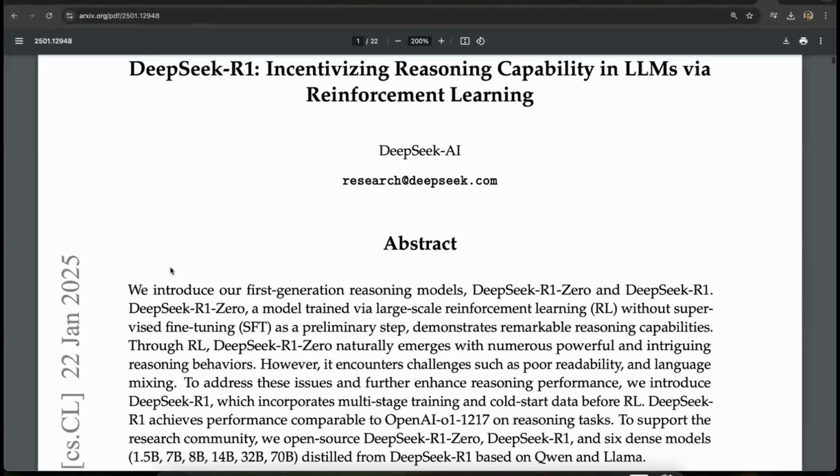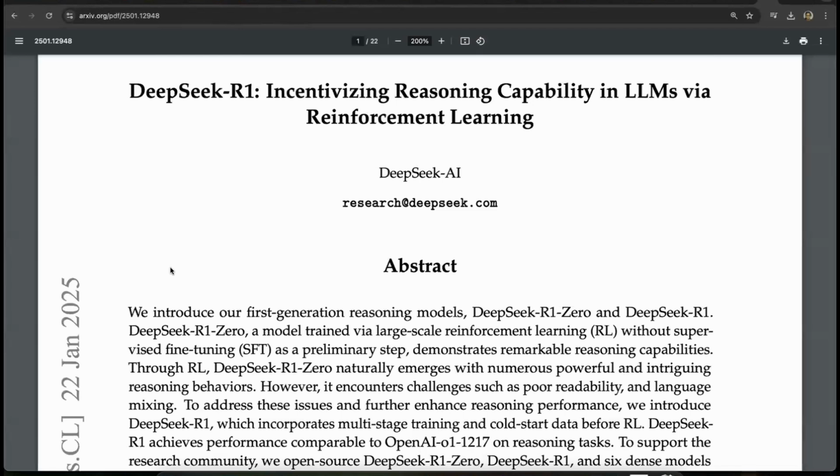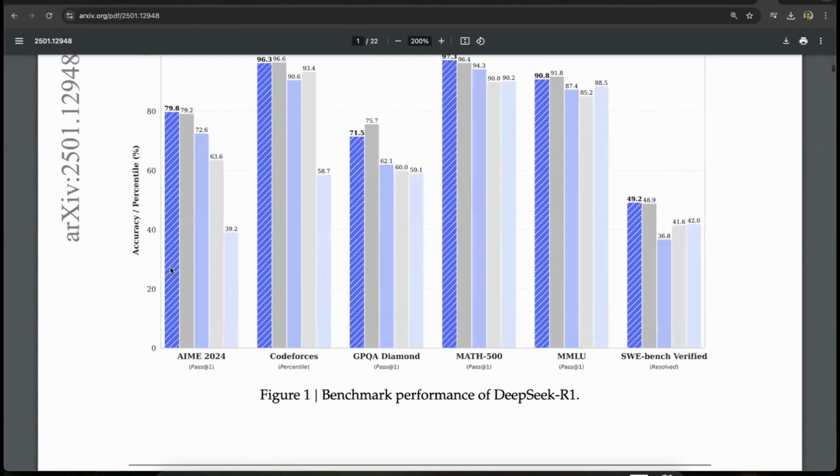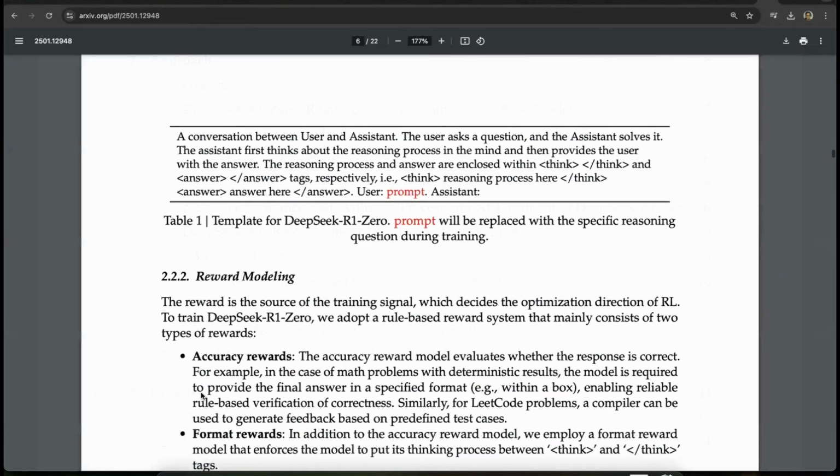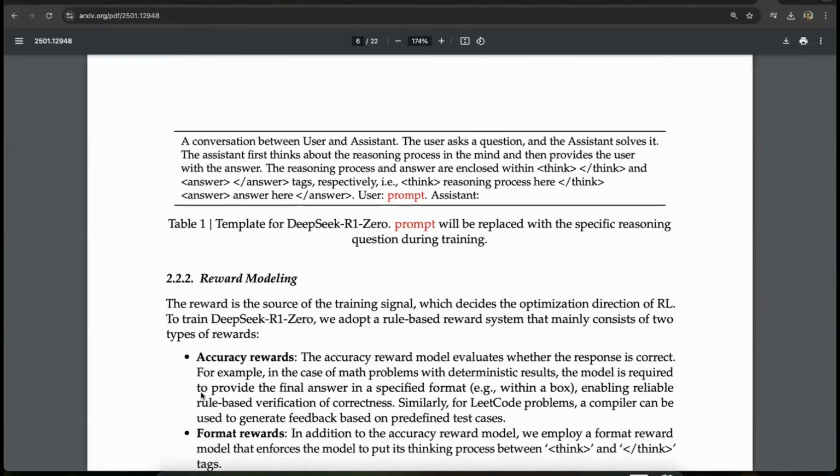Yes, I do want to discuss one thing. So the DeepSeek R1 paper, I would encourage all of you to read through this, but I have read through the paper and I want to point out some cool things that I saw here that were used in the training of R1. So basically what they did was this conversation between user and assistant, as you can see right here. The user asks a question and the assistant solves it. So basically for DeepSeek R1, they passed in thousands of samples of long traces of COT reasoning. What do I mean by COT? Chain of thought. So chain of thought reasoning.